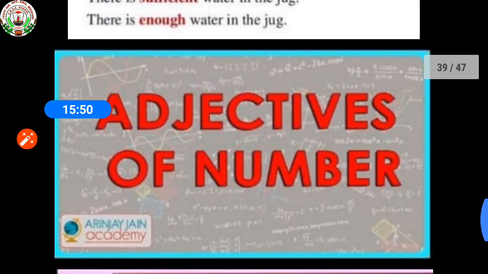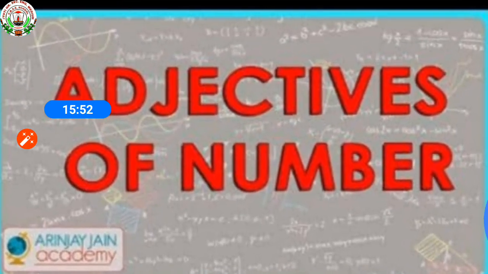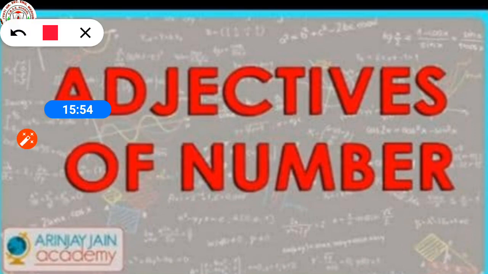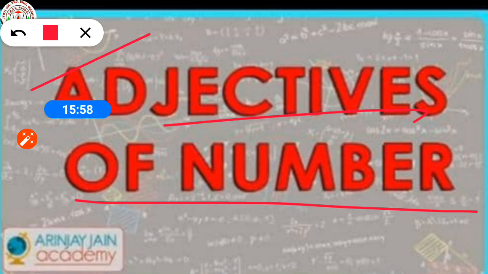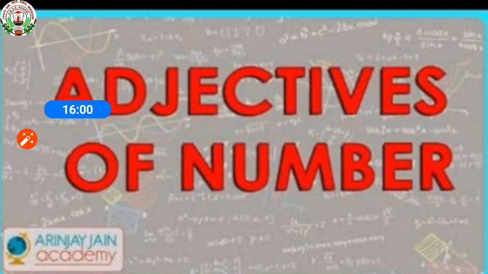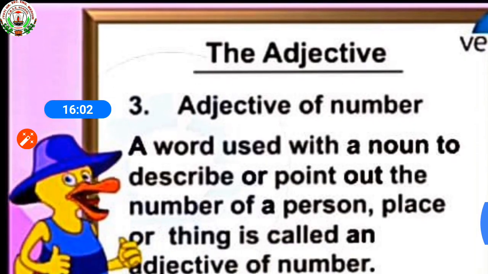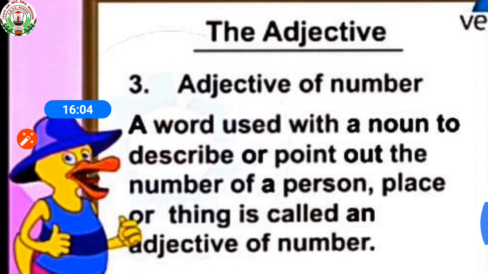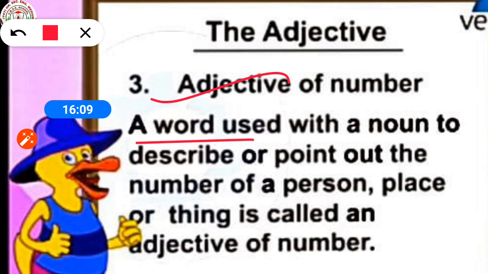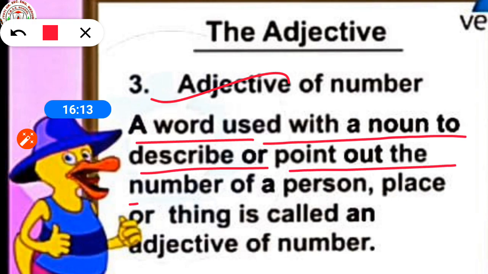Come to the next, that is adjectives of number. So, what is the meaning of adjectives of number? An adjective of number is a word used with a noun to describe or point out the number of a person, place or thing.